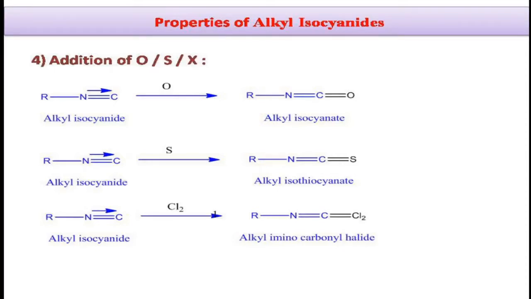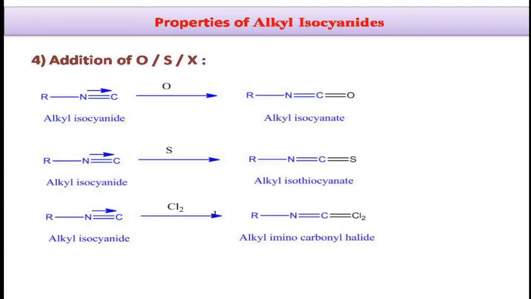And the carbylamine reaction is used as a test for the detection of a primary amino group in a given organic compound. In this way, if you look at the differences between alkyl cyanides and alkyl isocyanides, we can say that